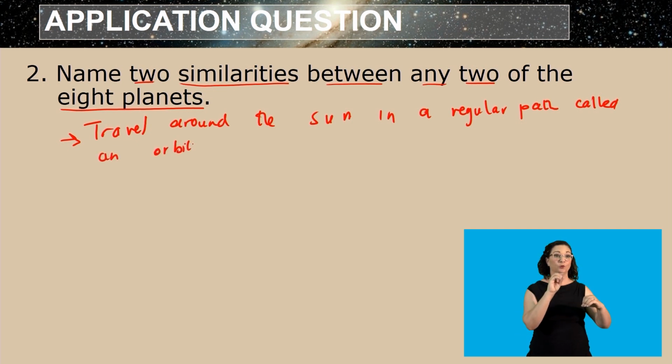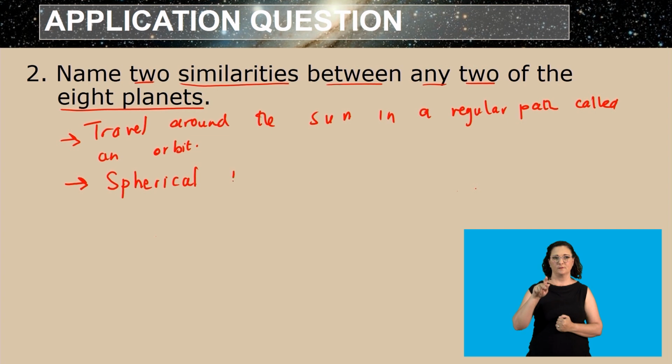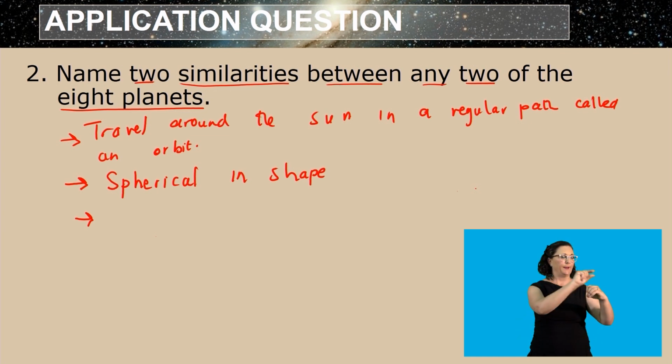And this is what is the same, not just for 2 planets, but for all of them. And they are spherical in shape. And lastly, they're able to keep their orbital path clear of other objects.